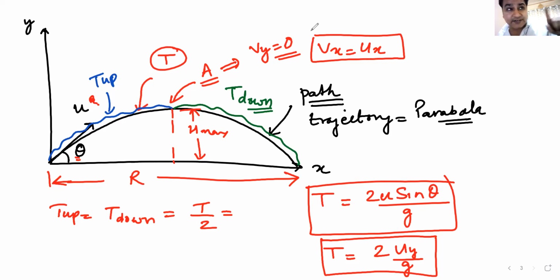Okay. Now, next thing that you must remember is time of flight only depends on the vertical component of velocity. It does not depend on the horizontal component. So, if you don't change the vertical component, time of flight remains constant. Will you remember this? Time of flight will remain constant if the vertical component remains same.